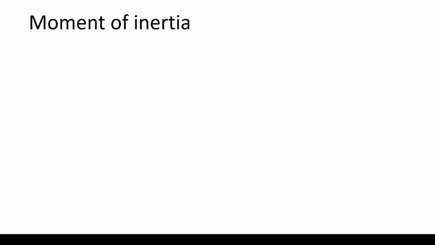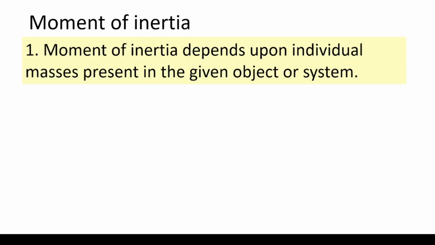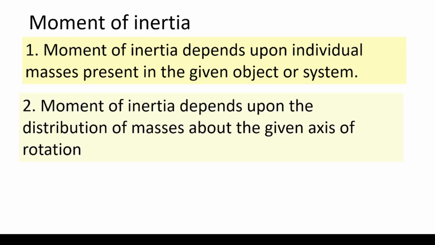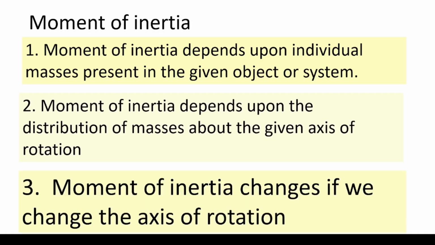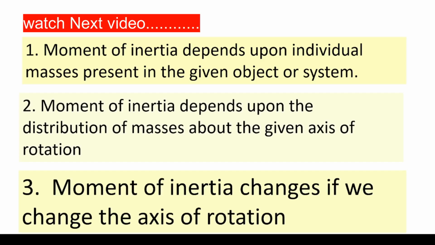From the above discussion, the following points are clear. Moment of inertia depends upon the individual masses present in the given object or system. Moment of inertia depends upon the distribution of masses about the given axis of rotation. Moment of inertia changes if you change the axis of rotation.